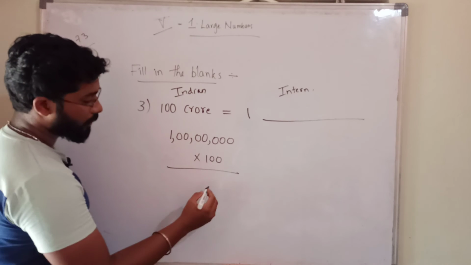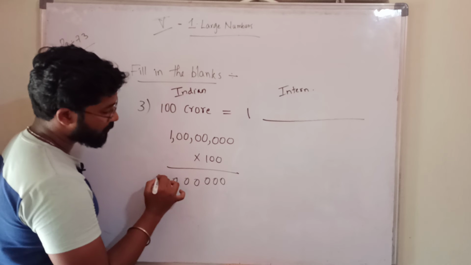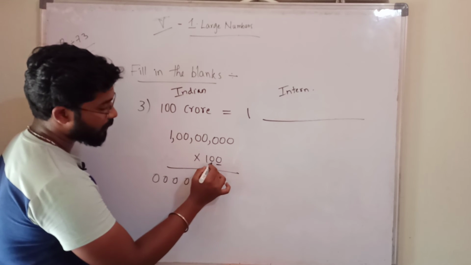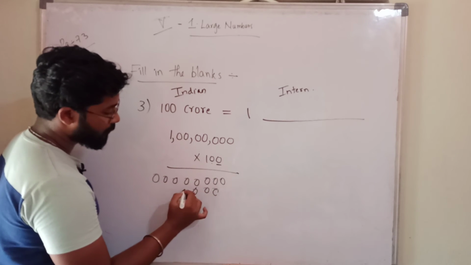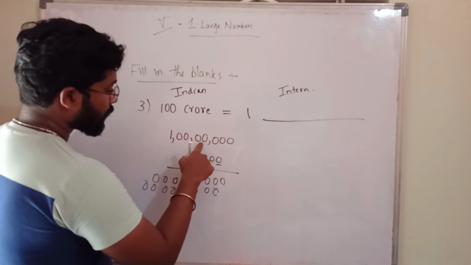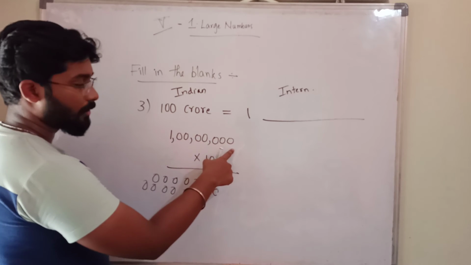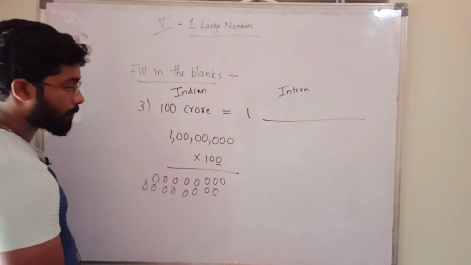This one is completed. Next, this one. Zeros multiplied out. Okay, 7 zeros are there in 1 crore, no?